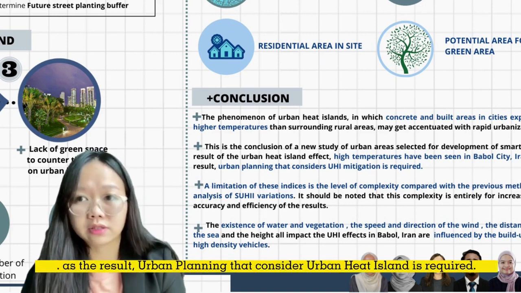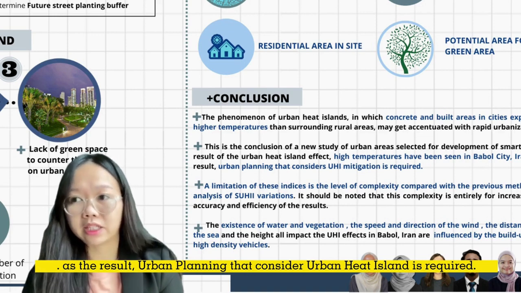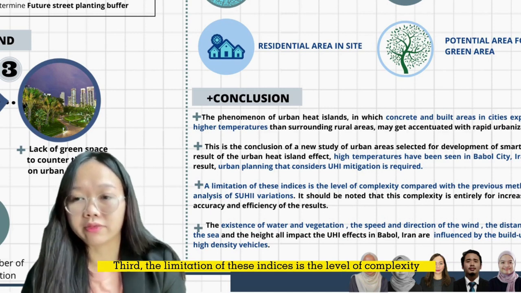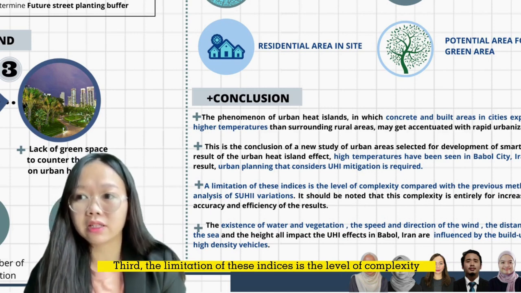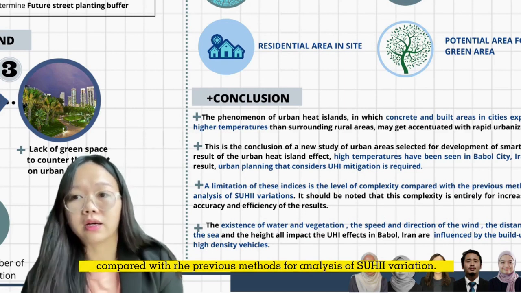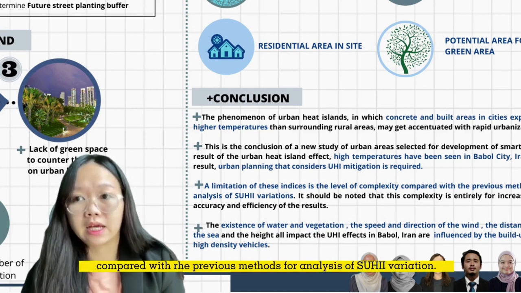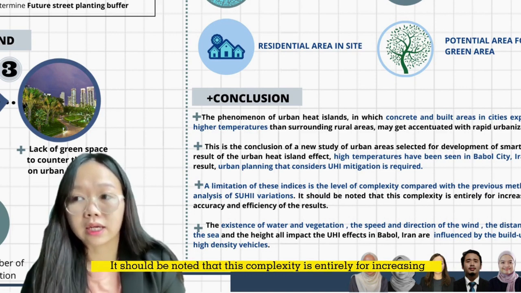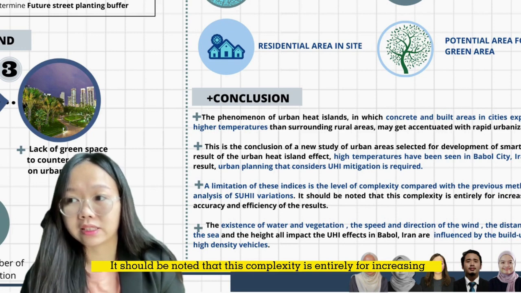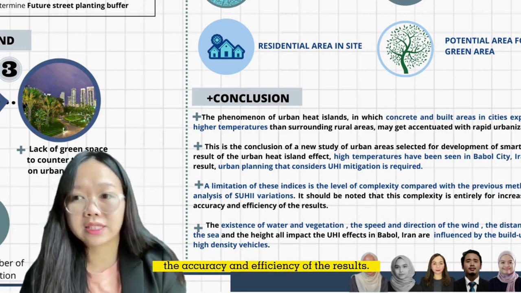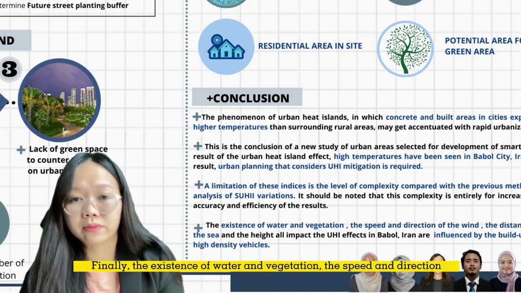As a result, urban planning that considers urban heat island mitigation is required. Third, a limitation of these indices is the level of complexity compared with the previous method of analysis of urban heat island variations. It should be noted that complexity is needed for increasing the accuracy and efficiency of the results.